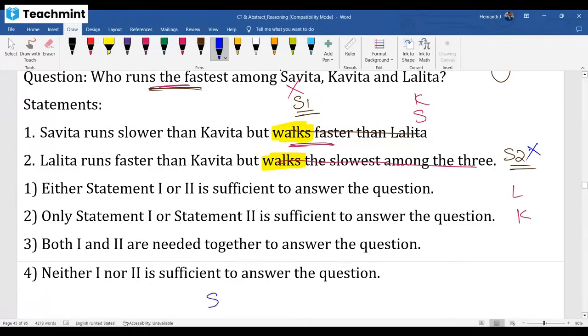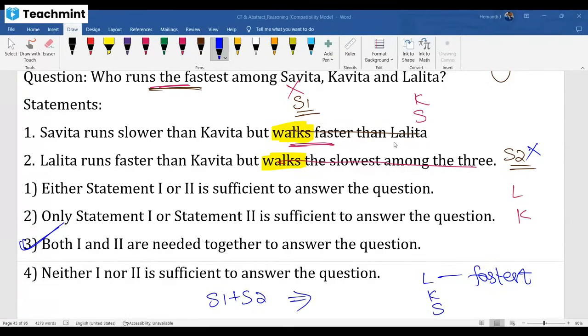Now try for together. Together it means Lalita is faster than Kavita, Kavita is faster than Savita. Lalita is fastest. Yes. Alone not possible, then only we go for together. So option 3 is correct. When we have to go for the fourth option: when both together also you are not able to answer, we go for the fourth option.